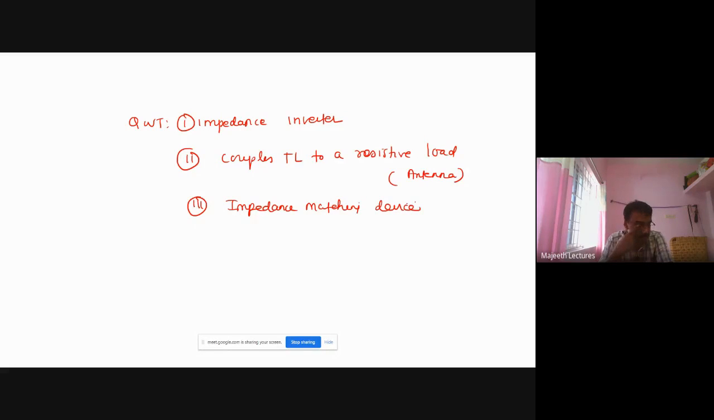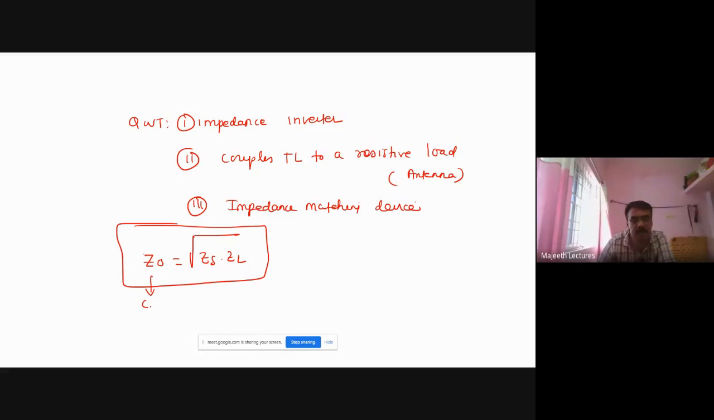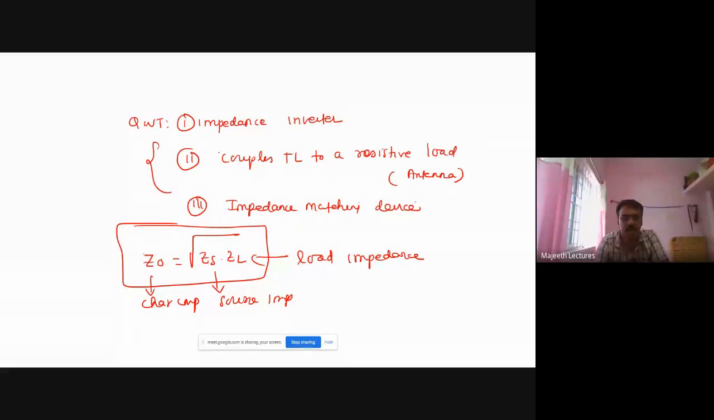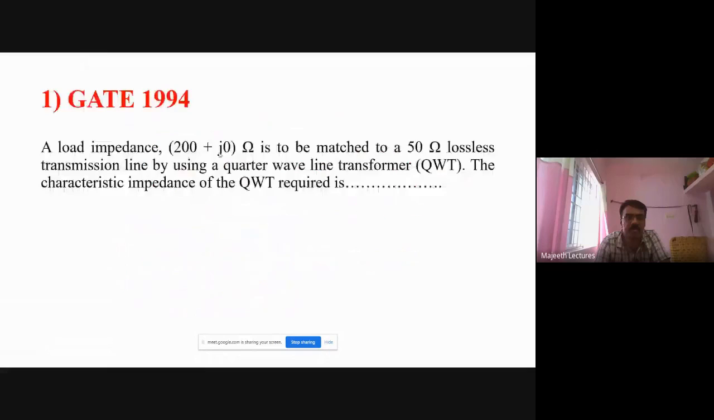Fine. Okay. So the main formula you have to remember in the quarter wave transformer is Z0 equal to square root of Z source into Z load. Here Z0 is the characteristic impedance, Zs is the source impedance, and ZL is the load impedance. This is a very important formula. By using this formula, you can solve any question in the GATE exam or TRB exam. Let us see.